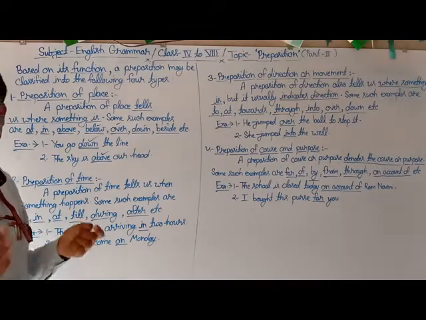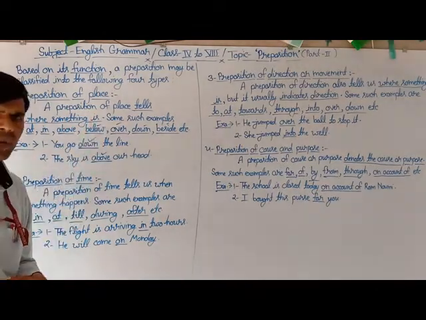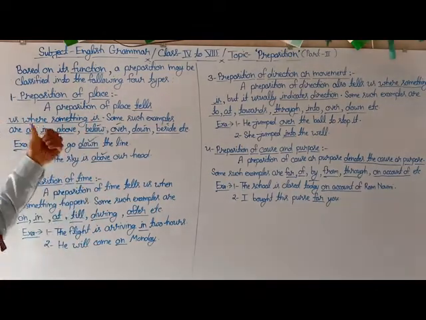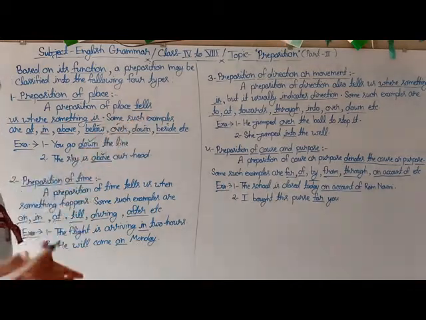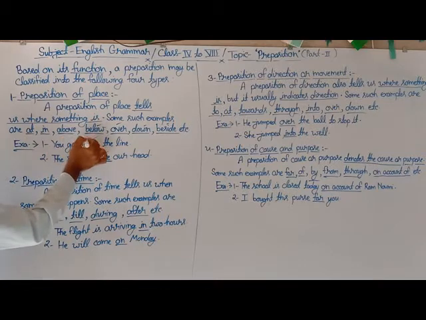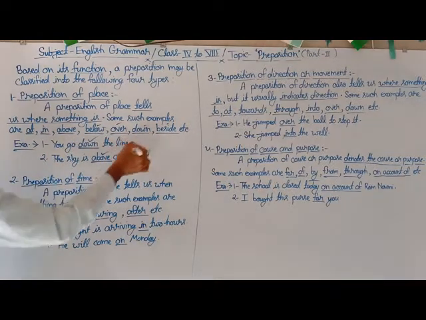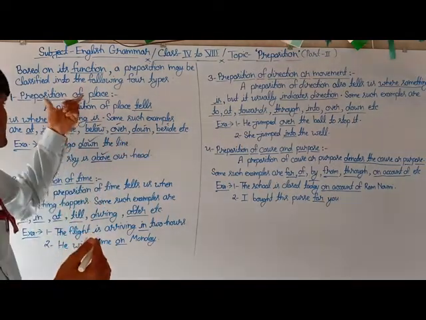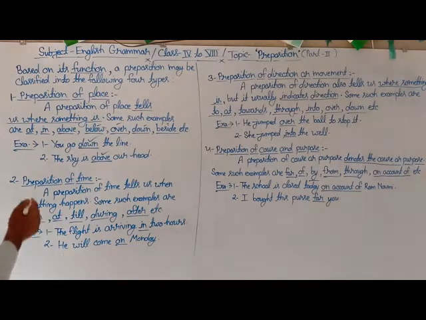So students, we can say that a preposition of place tells us where something happens, and examples are at, in, above, below, over, down, beside. These are some kinds of such prepositions. And the second type of preposition based on its function is the preposition of time.